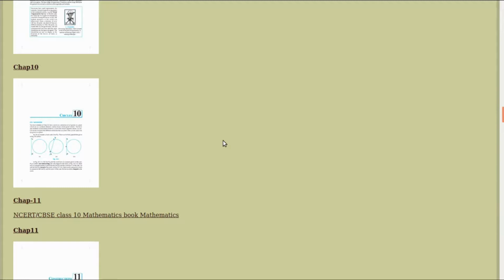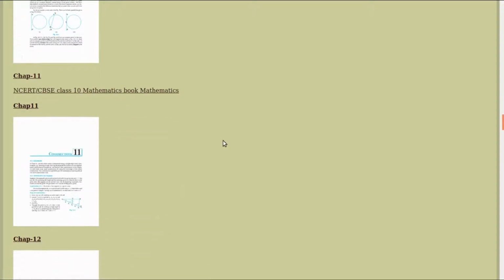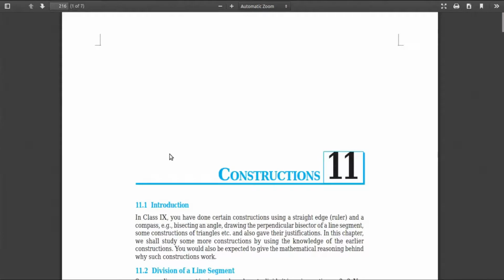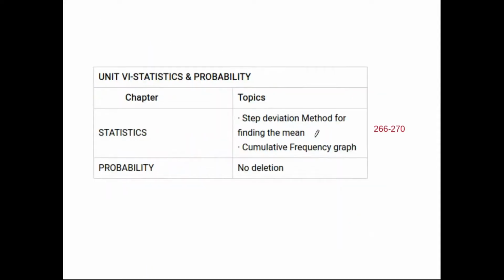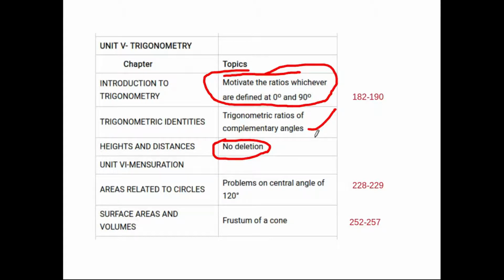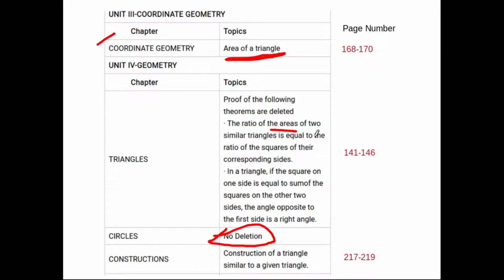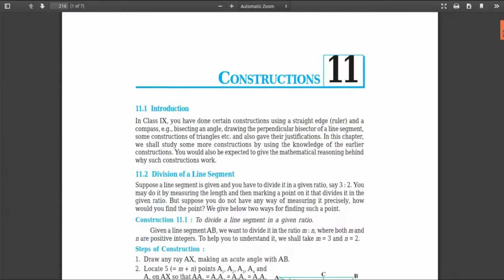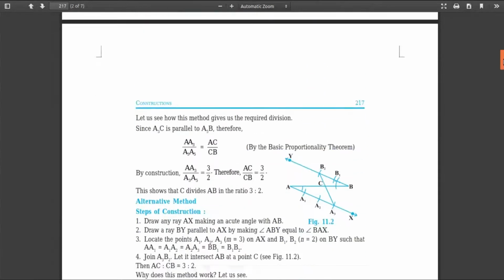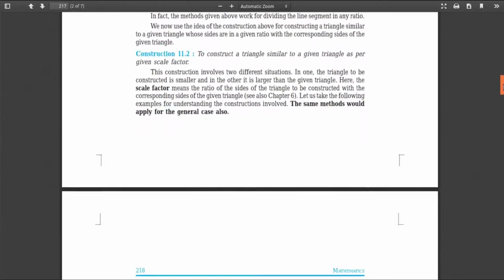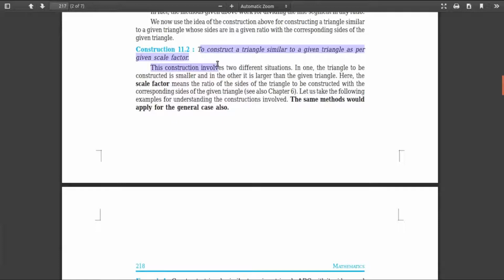So what is our next chapter? Done with circles. And then we have construction. So from construction, what is removed? See here, construction of a triangle similar to a given triangle. Where we have this one? See here, division of a line segment. This will remain, division of a line segment. See here, to construct a triangle similar to the given triangle as per given scale factor. This construction 11.2 is removed, right?